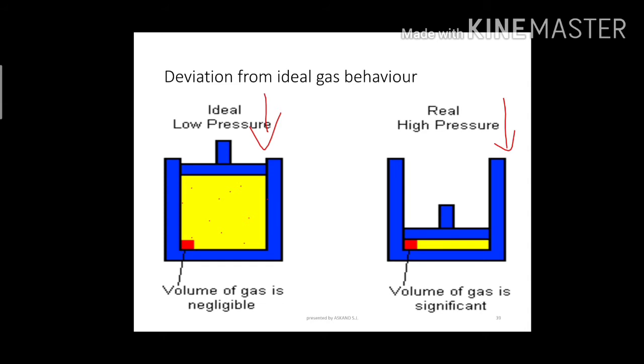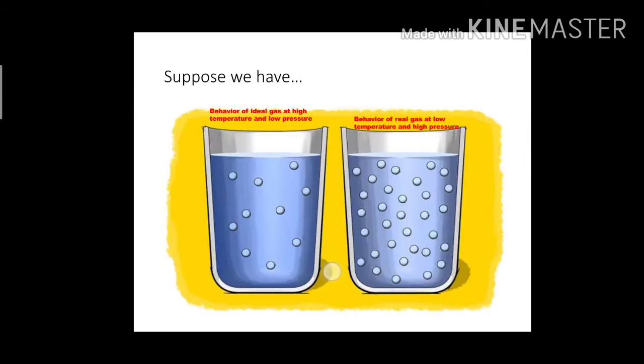This weak force is known as van der Waals forces, and that's why the molecular volume cannot be ignored as compared to the total volume of the container. Thus the deviation is more for real gas at low temperature and at high pressure. Here, in more detail, I have taken one example, so hopefully you will understand ideal gas and real gas more clearly now.